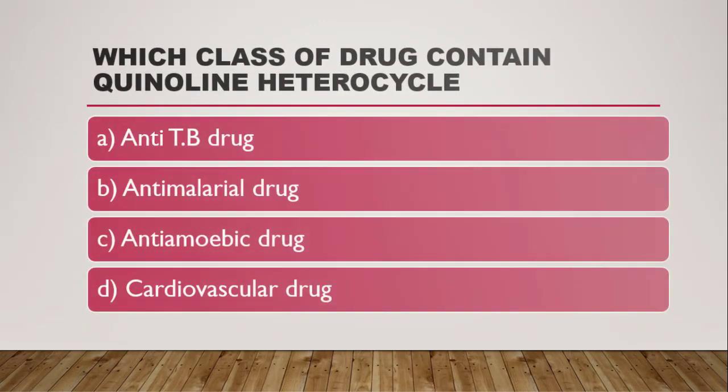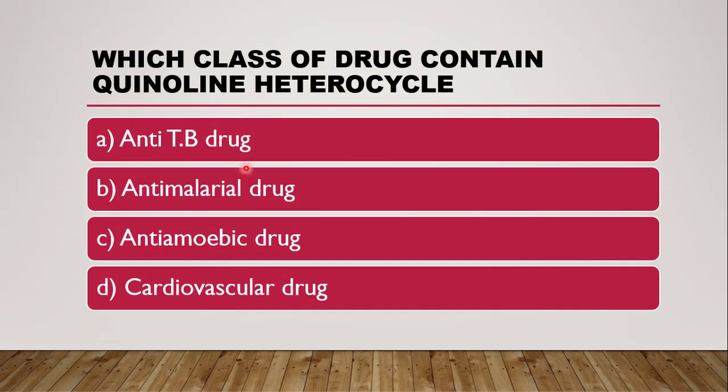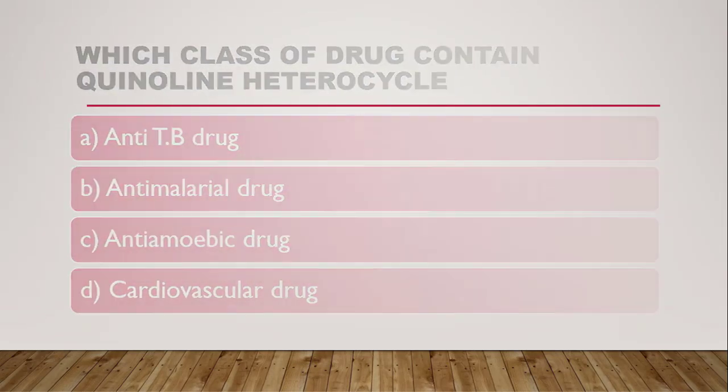Next question is which class of drug contains quinoline heterocycle? From the chapter antimalarials, we have seen chloroquine, and these are all quinoline derivatives. So antimalarial drug is the correct answer.